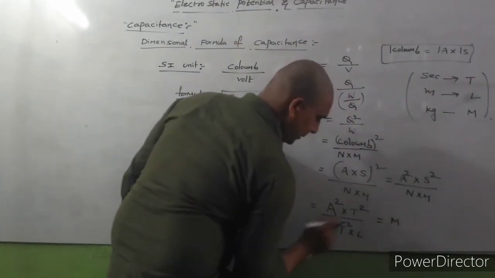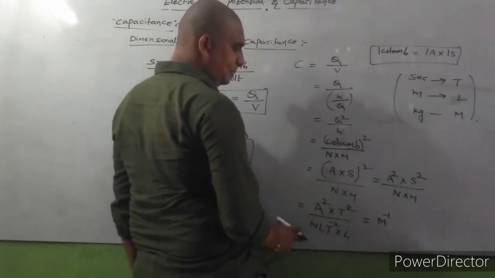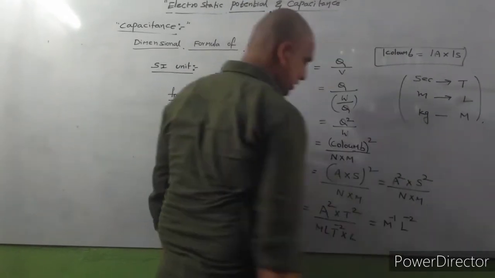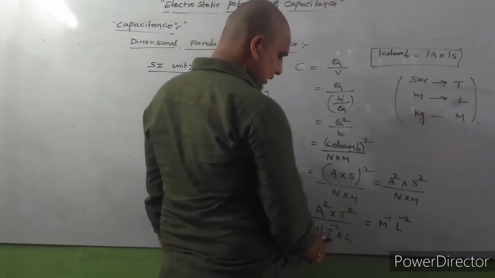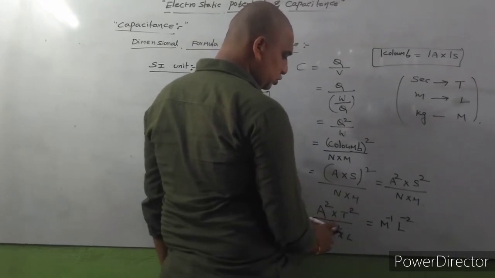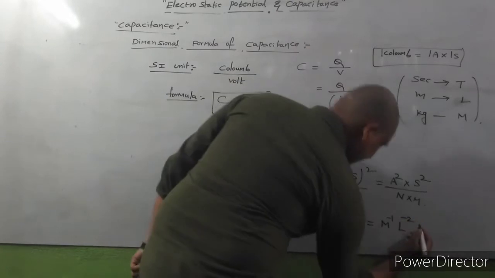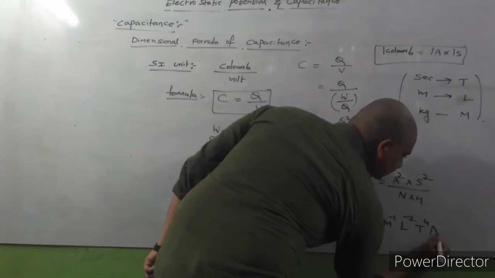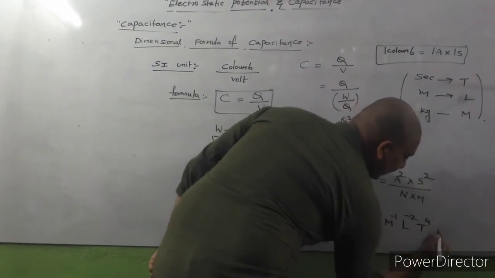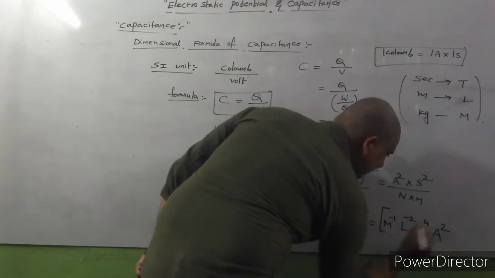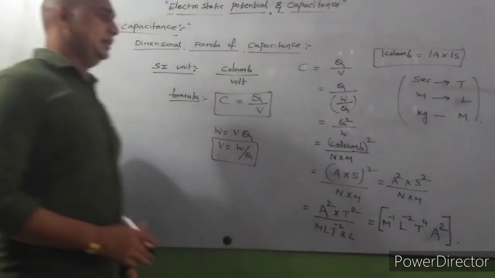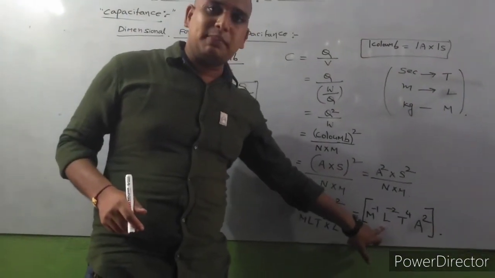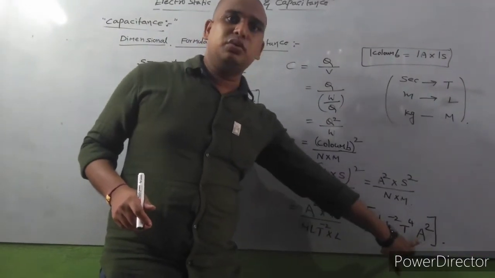M power minus 1, L power minus 2, T power 4 and A square. That means T power 4 A square. This is the dimensional formula of capacitance. Dimensional formula of capacitance is what? M power minus 1, L power minus 2, T power 4 into A square.